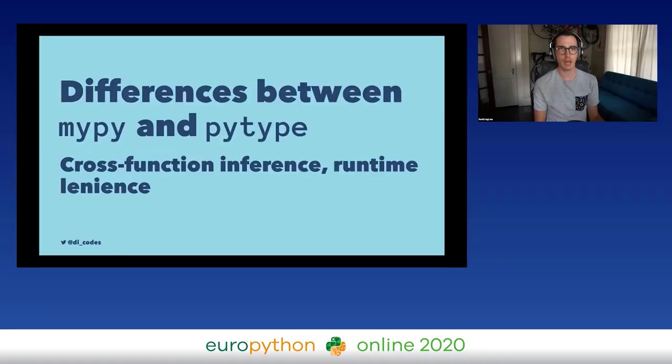One of the questions I get a lot about this is the differences between the static type checkers, because if they're just implementing the standards, what could possibly be the difference? Maybe one's a little bit faster than the other. So I'll talk about the big philosophical differences between MyPy and PyType, which I'll call cross-function inference and runtime lenience. These come down to a difference in philosophy about the behavior.